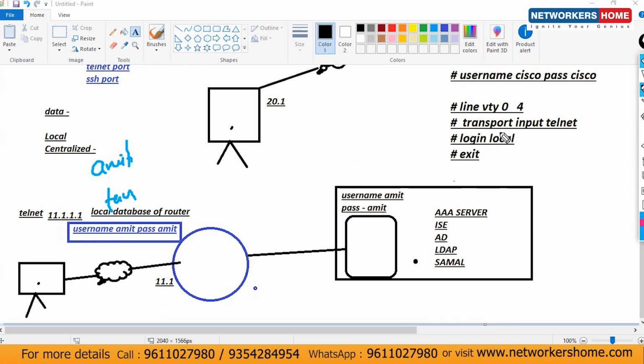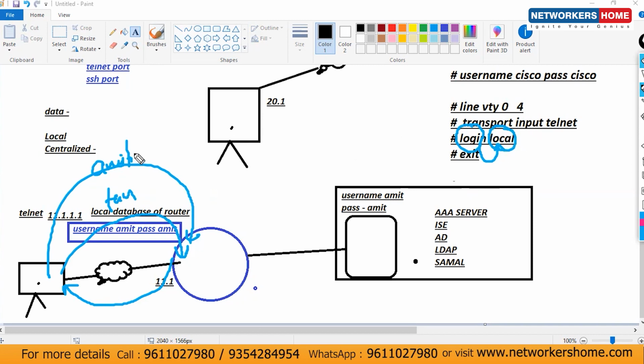Now, login local. Login means authentication enabled, and local means authentication is enabled using the local database. So once someone tries to access this particular device, I have to ask, who are you? Because what is authentication? Who are you? And after that, this guy will enter what? Username and password. Then I have to check it. Where should I check it? Then in the local database.